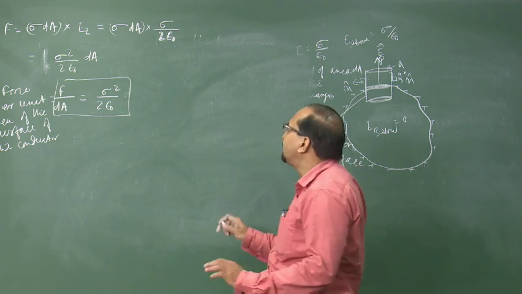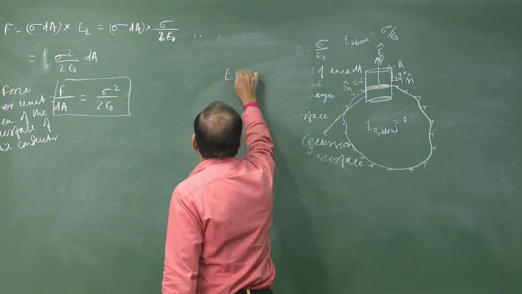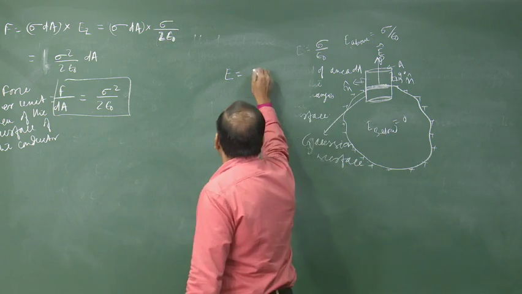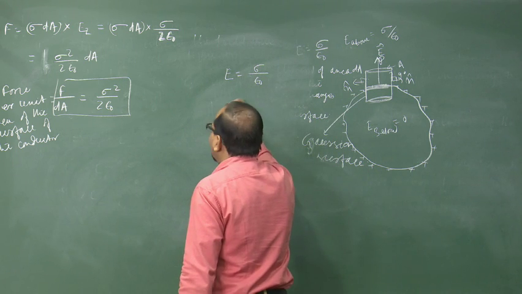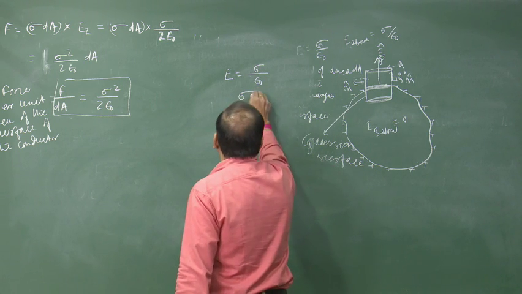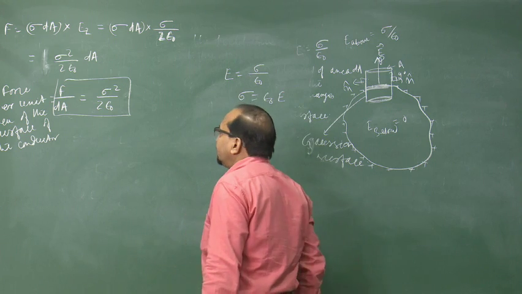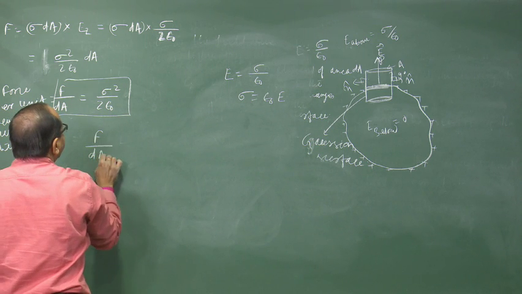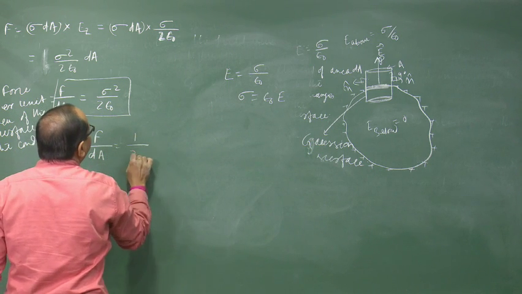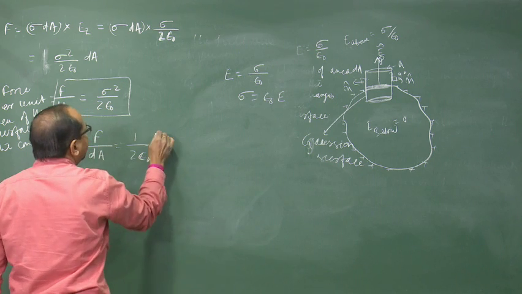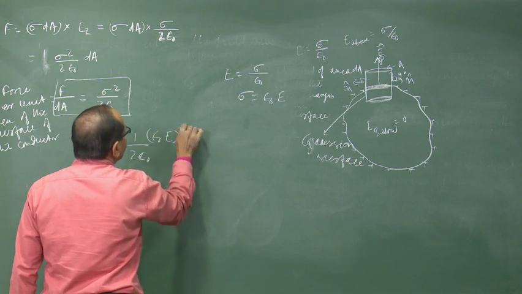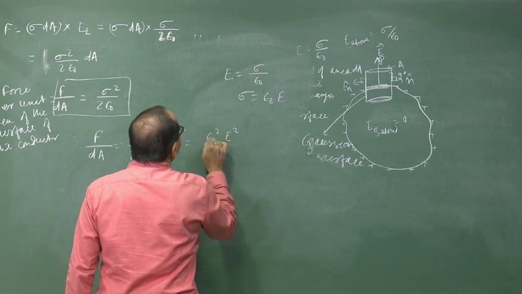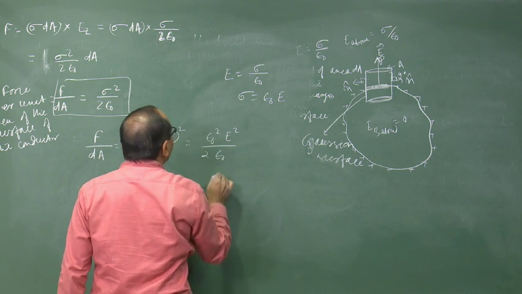And what is sigma again? The total electric field due to a charged conductor is E equal to sigma by epsilon naught. So, sigma is equal to epsilon naught into E. Therefore, putting this value of sigma here, we get F by dA equal to 1 by 2 epsilon naught into epsilon naught square E square, which is epsilon naught square E square by twice epsilon naught.